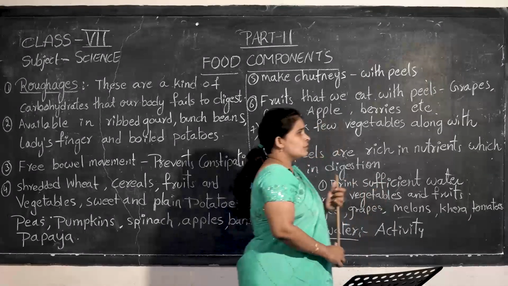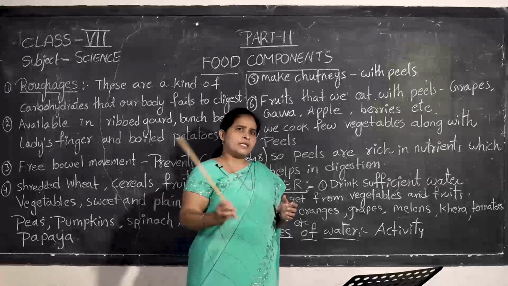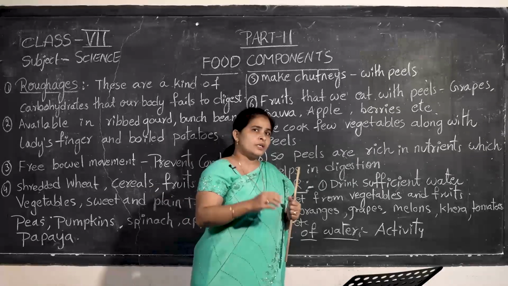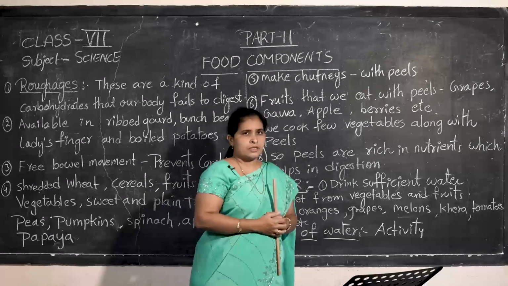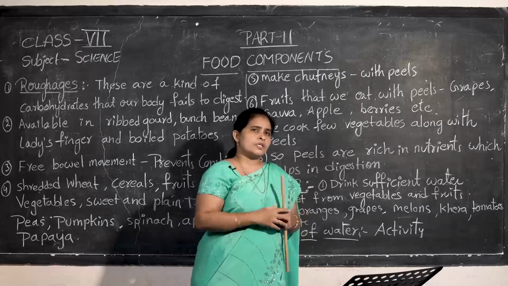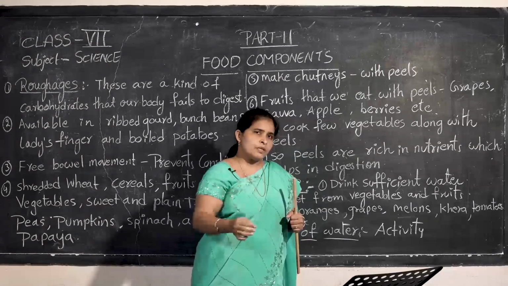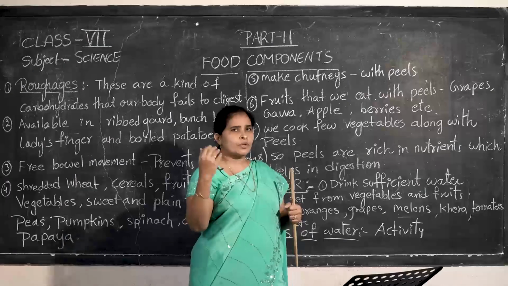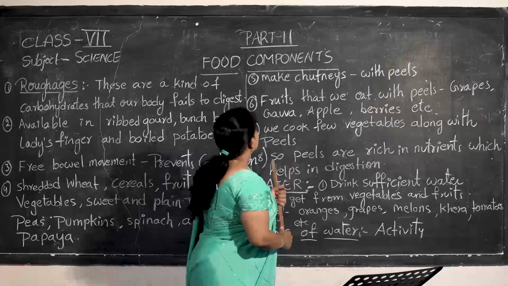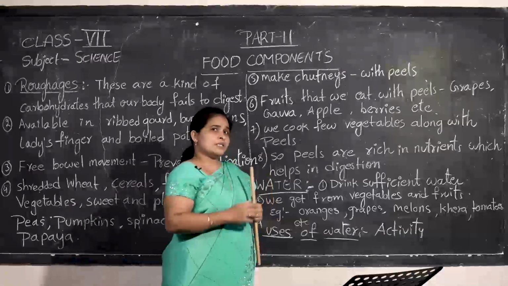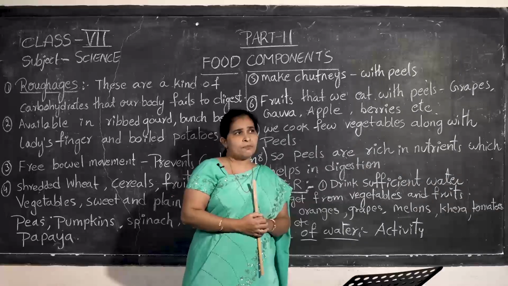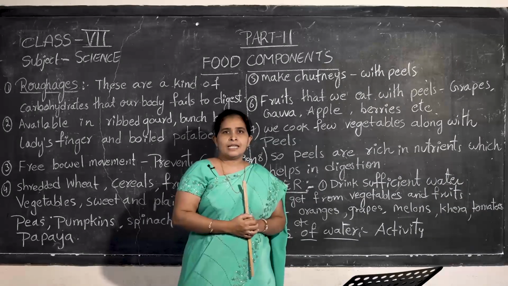We know that some of these materials we have with peels. Some fruits and vegetables, we remove the peels and then cook them or eat them directly. With some peels, students, do you know, we make chutneys.